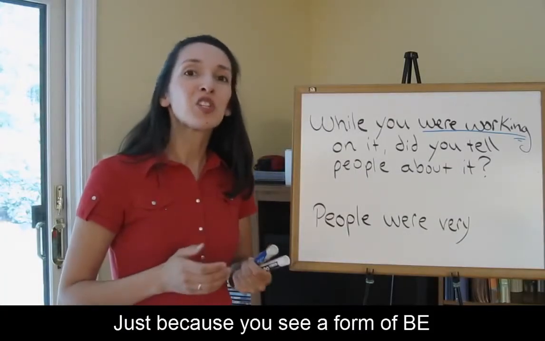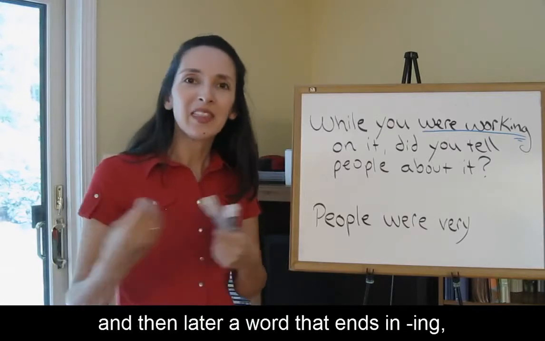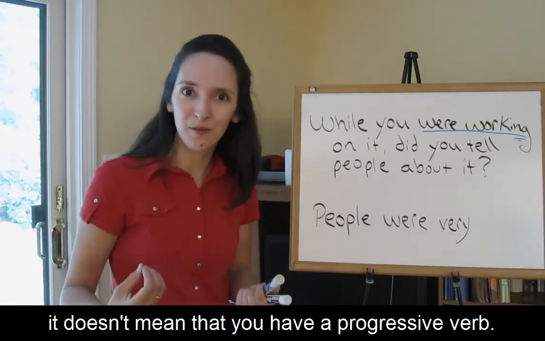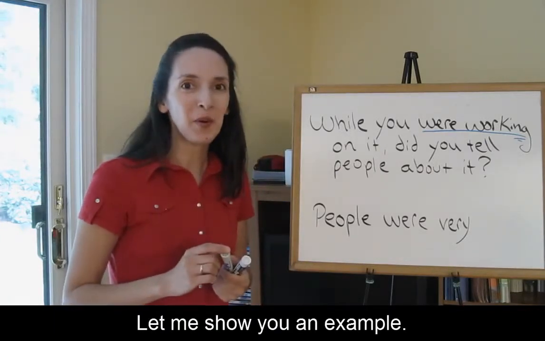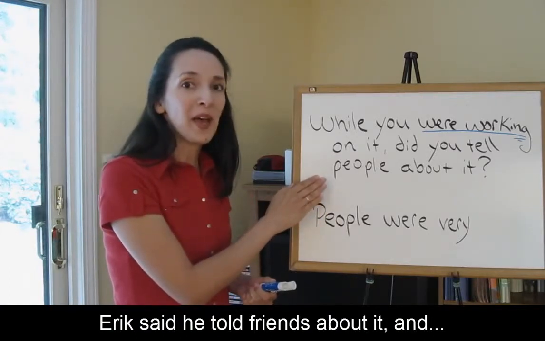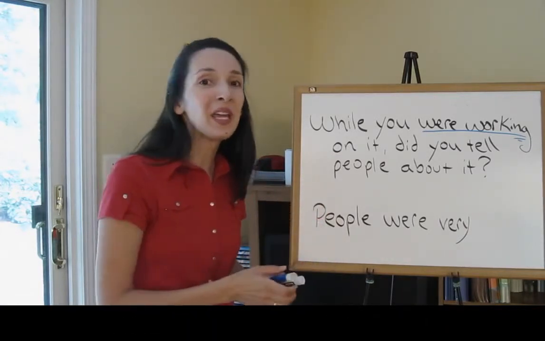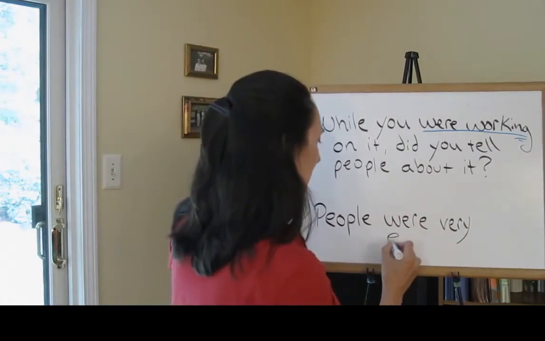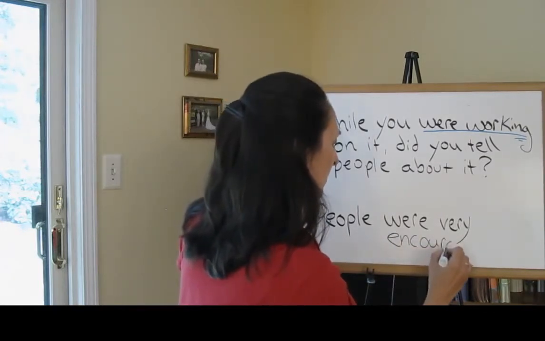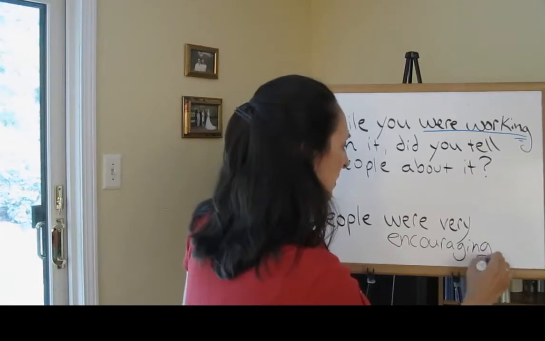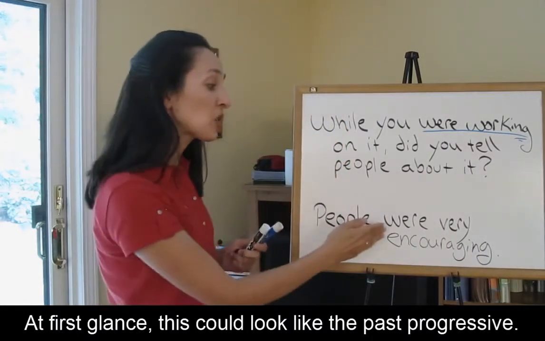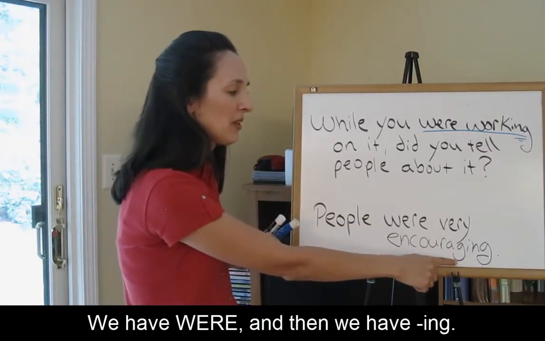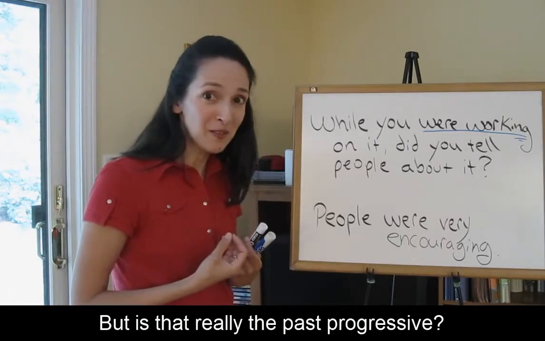Be careful though, just because you see a form of be, and then later a word that ends in ing, doesn't mean that you have a progressive verb. Let me show you an example. Eric said he told friends about it, and people were very encouraging. They supported his work. Okay. At first glance, this could look like the past progressive. We have were, and then we have ing. But is that really the past progressive?